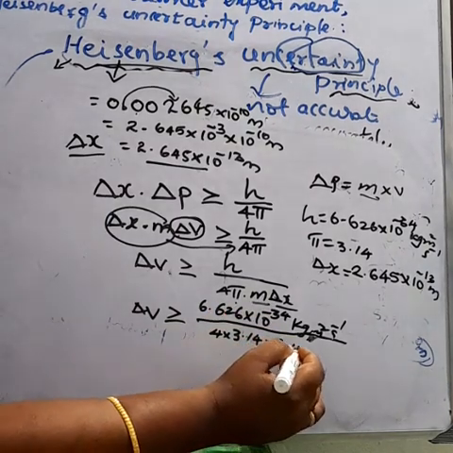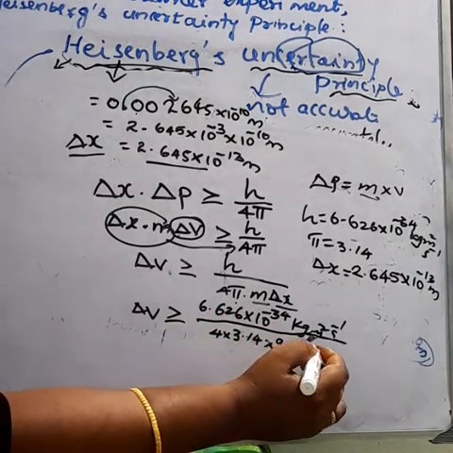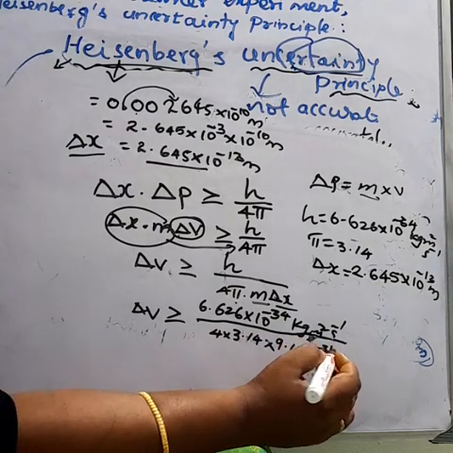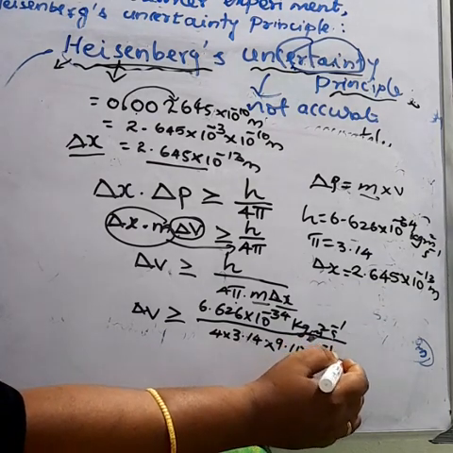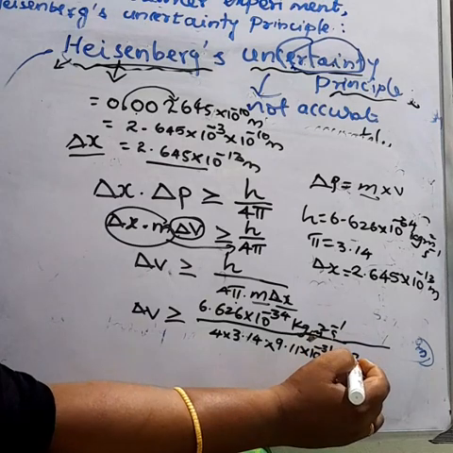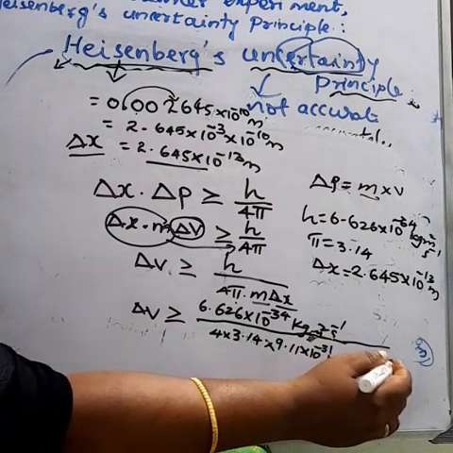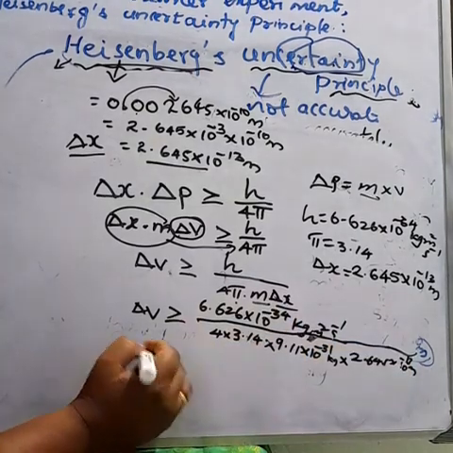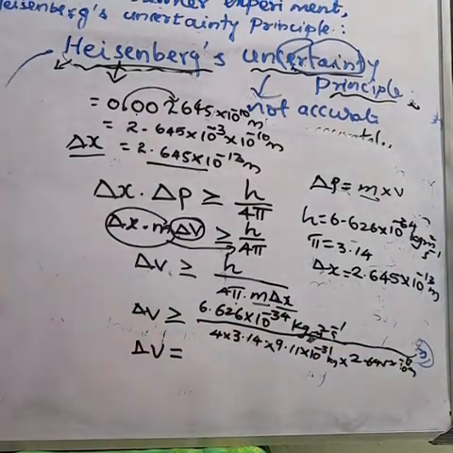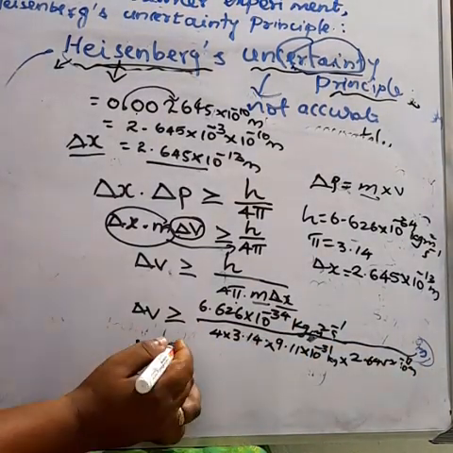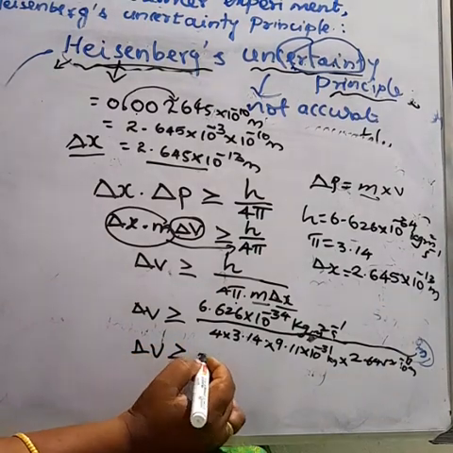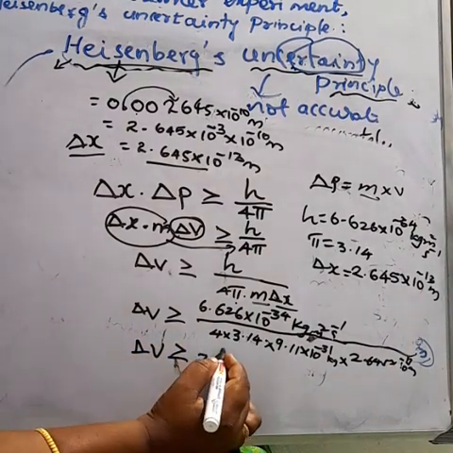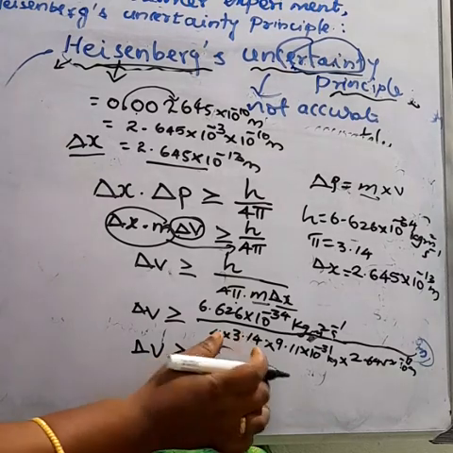2.645 into 10 power minus 13 meter is substituted. From this, calculating this value, we get delta v greater than or equal to 2.189 into 10 power 8 meter per second.